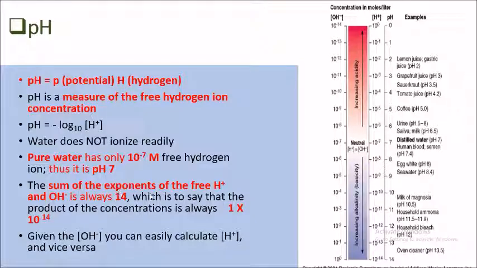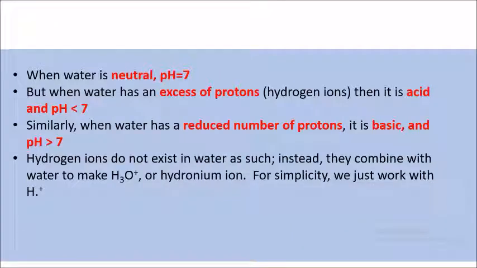Okay, so the sum of the exponents of the free hydrogen ion and the hydroxide ion is always 14. That's why we have pH 1 until pH 14. So given the hydroxide ion, you can easily calculate the hydrogen ion or vice versa. And normal or neutral water is pH 7.